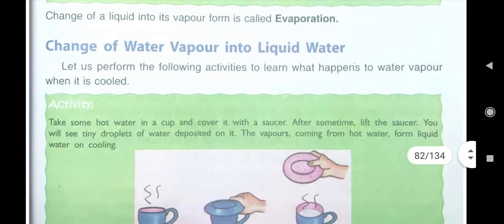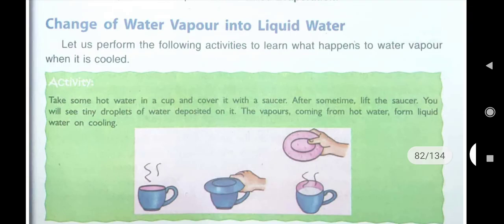Now we will see how the water vapor changes into liquid water on cooling. Liquid water changes into water vapor on heating, and water vapor changes into liquid water on cooling. This you have to remember, children. That is the difference between evaporation and condensation.